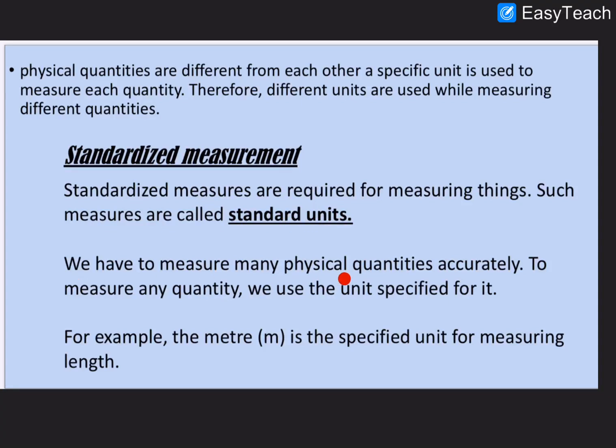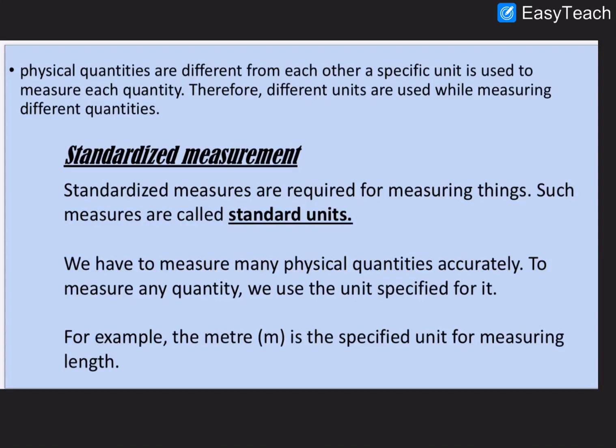We have to measure many physical quantities accurately. Accurately means there will not be any mistakes. It will be the same. So to measure any quantity we use the unit specified for it. Everything has a specified unit, like weight has newton, kilograms, and we measure length in meters, areas in square meters.